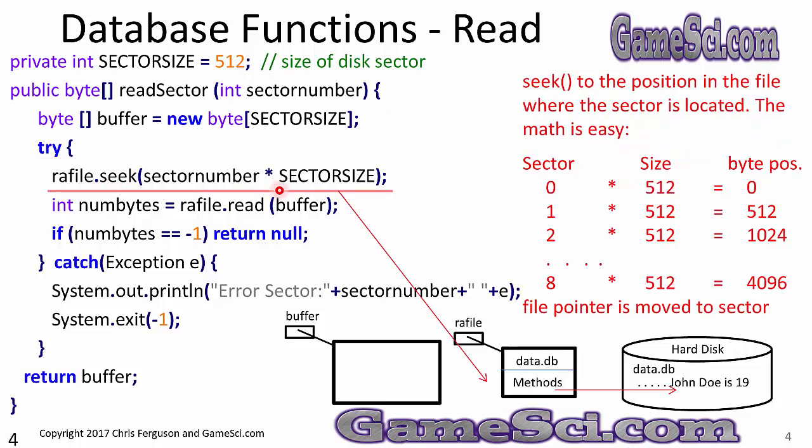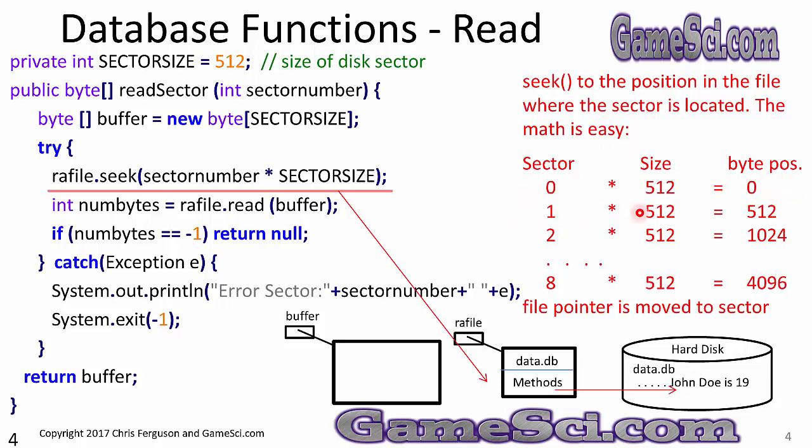RAFile.seek to sector number times sector size. Seek to the position in the file where the sector is located. The math is fairly easy. Sector 0 times 512 is 0. Sector 0 starts at position 0 of the file.